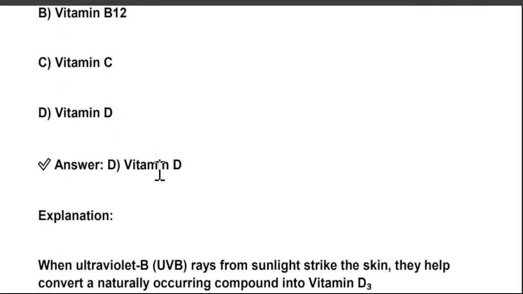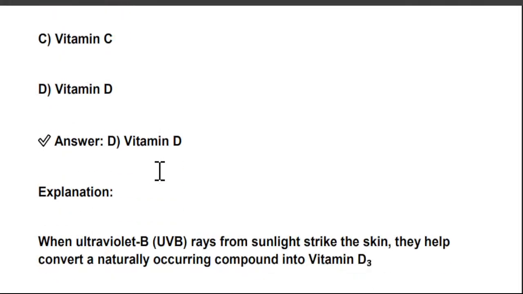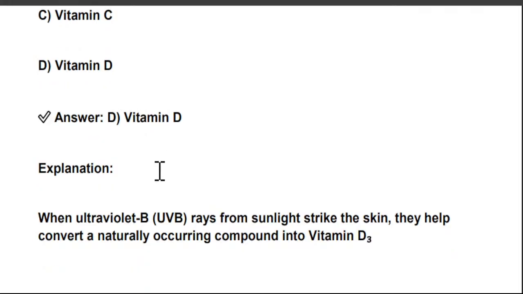Let's move to the next question. As we know, when ultraviolet B (UVB) rays from sunlight strike the skin, they help convert a naturally occurring compound into vitamin D3, right?